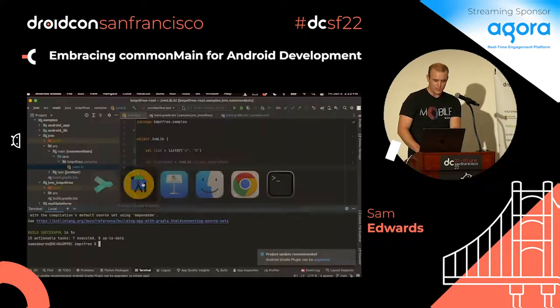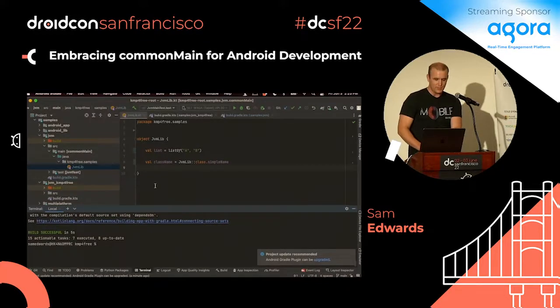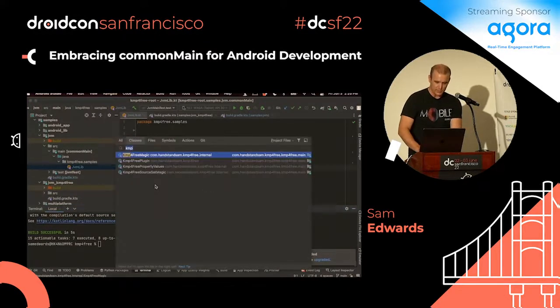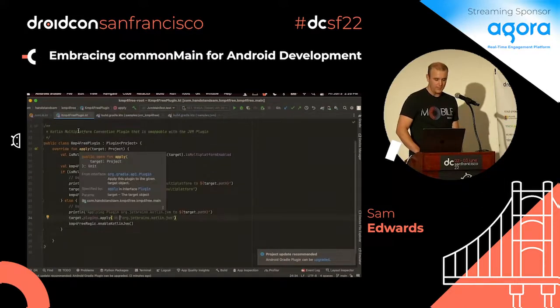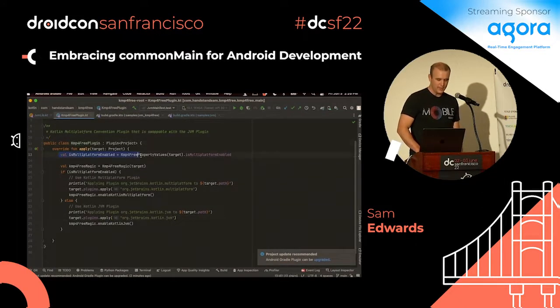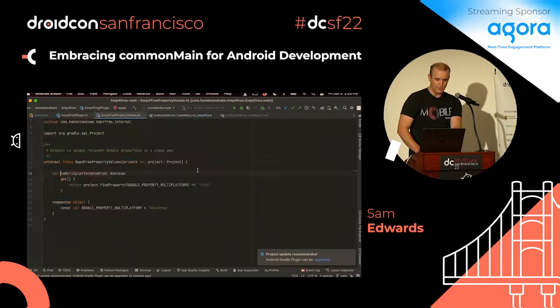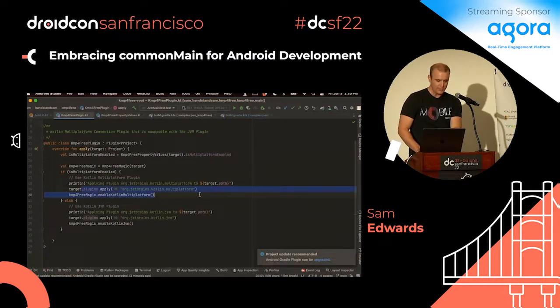I just go ahead and turn back off my flags, and it's going to compile just directly to the JVM. So I want to show you that in the plugin. This is the KMP for free plugin. When you apply it, it goes out and checks this Boolean value, multi-platform enabled, which is just that flag. Is KMP for free equal true? If it is, it applies the multi-platform plugin.